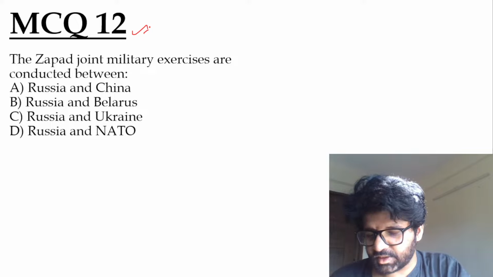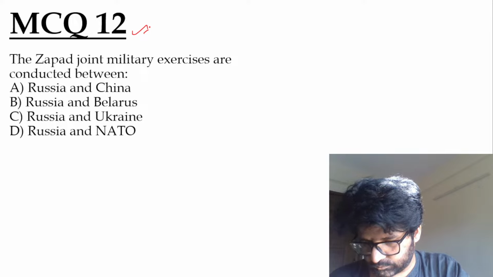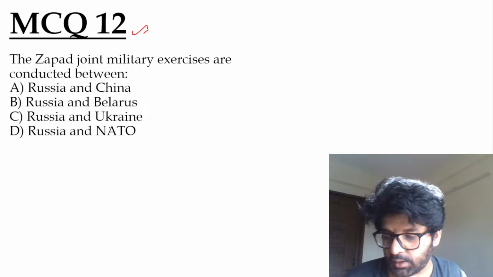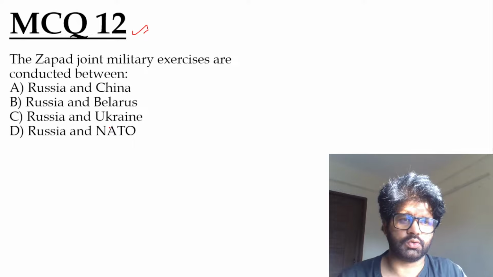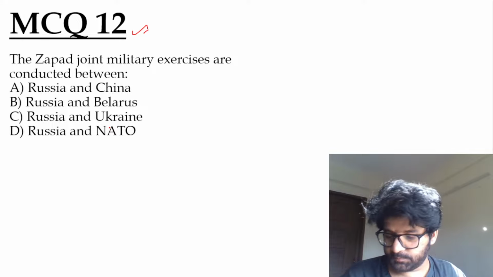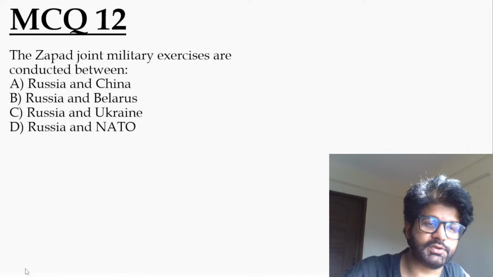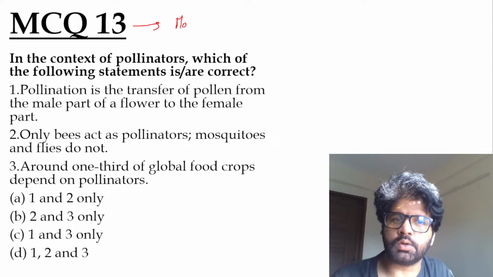Joint military exercises Zapad conducted between: Russia and China, Russia and Belarus, Russia and Ukraine, Russia and NATO. Shipurna and Jivayan have given the answer. Think about it. This is the homework. We'll discuss it tomorrow.